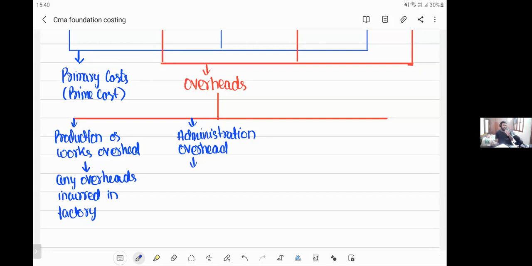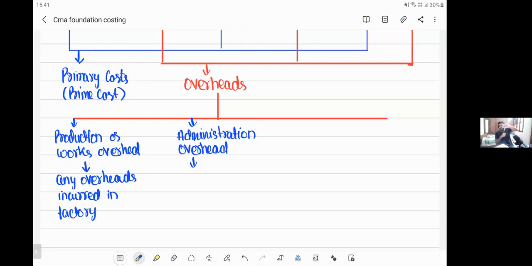Say for example, in the administration department, you require computers. The depreciation charged on these computers is administration overhead. Next, in the administration department, you will have workers. The salary paid to these workers is administration overhead because they are indirect labor, right? Any salary which you pay to them is administration overhead.